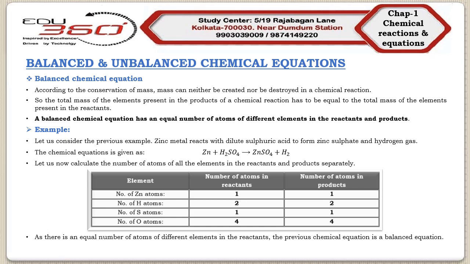So we can say that since the number of atoms of various elements in reactants and products are equal, the balanced chemical equation will always have equal masses of various elements in reactants and products.